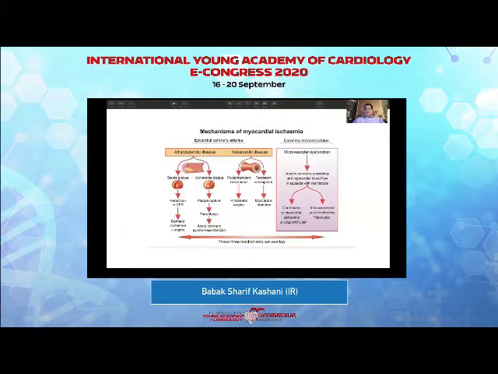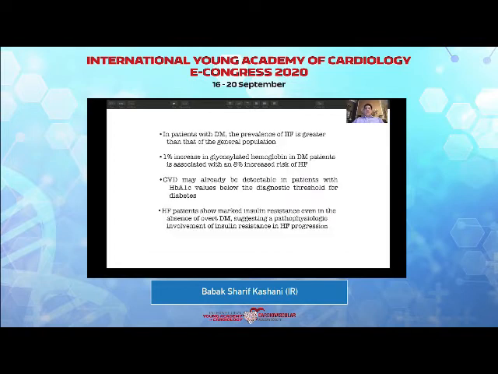This is a syndrome that could be caused by ischemia, and you can see that there are three mechanisms to induce ischemia that diabetes does use all three mechanisms. We have the atherosclerotic disease that is more common in diabetic patients than in other groups. Also, we have the vasospastic disease, as well as the microcirculation, that when microcirculation involvement is seen in diabetic patients, we might even have heart failure without having the common symptoms of ischemic disease. So in this regard, diabetes is one of those diseases that could involve the heart through many different pathways.